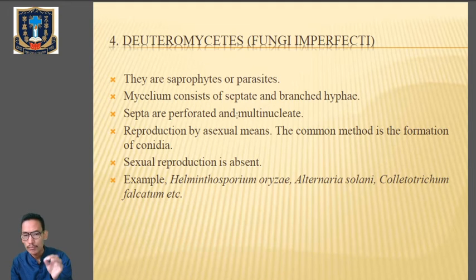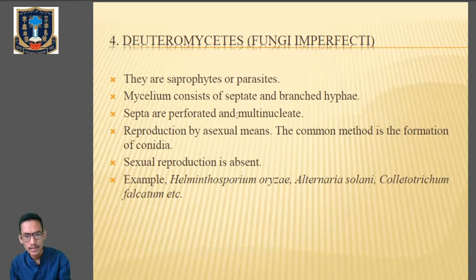Mycelium is septate, having septum, wall, and hyphae is branched. Septa are perforated, means with pores, P-O-R-E-S, pores, and multinucleate, having multiple nuclei. Reproduction is by asexual means because there is no sexual mode of reproduction, and the common method is just by the formation of conidia. And most of the members of this Deuteromycetes are in fact Ascomycetes, in which sexual reproduction is absent.